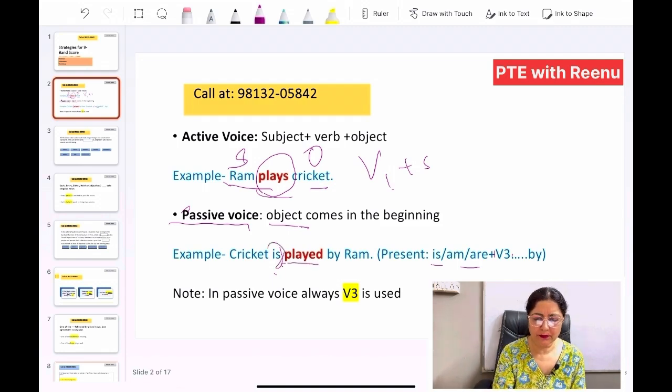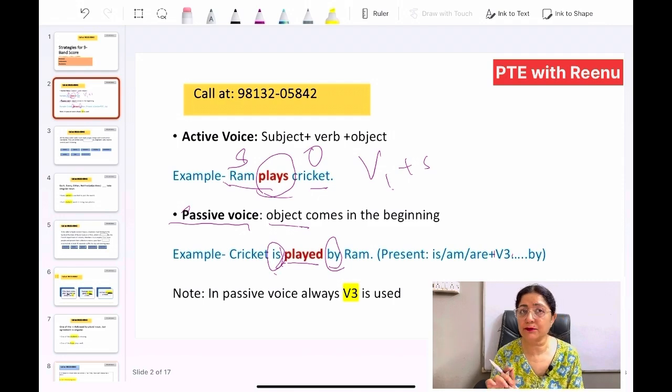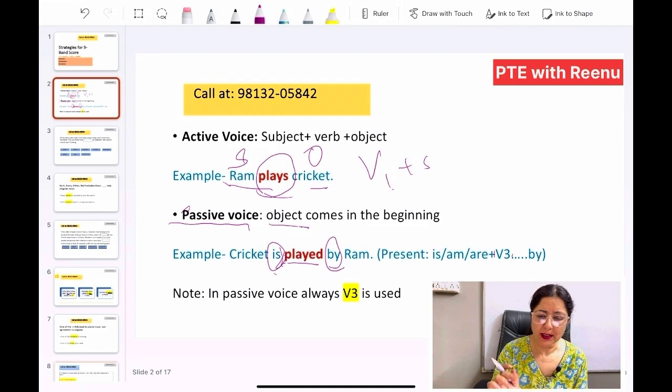You see before played there is "is", and it is followed by "by". So the passive rule is is, am, are plus third form of verb, followed by "by". When you see such a sentence, there will be a third form of verb in between. So in passive voice you need to remember it always contains the third form of verb, and "by" is the hint that you can make use of.